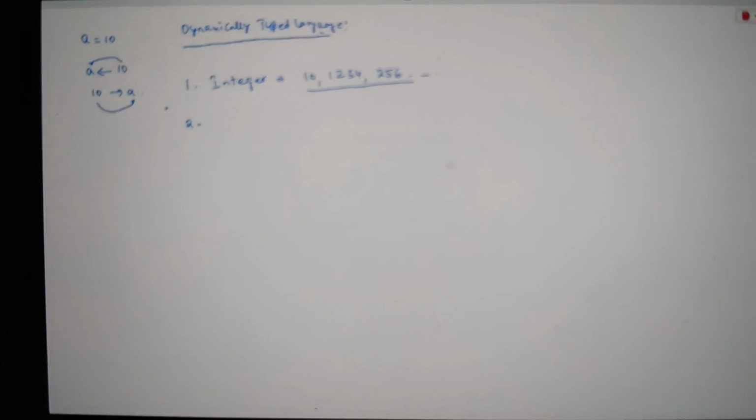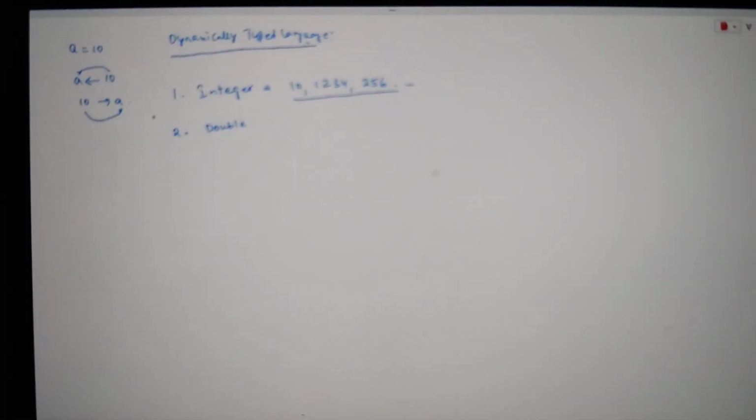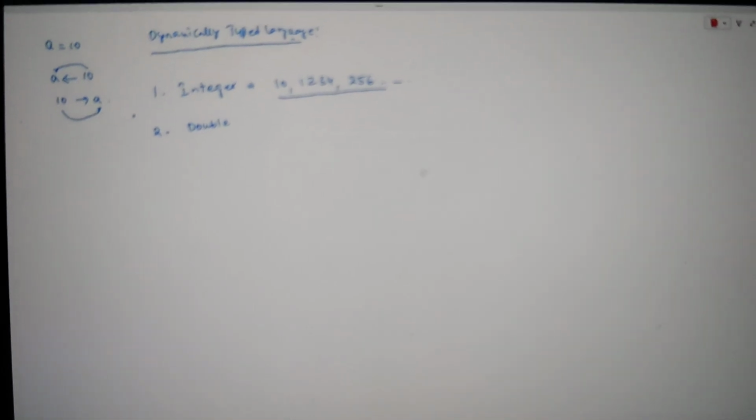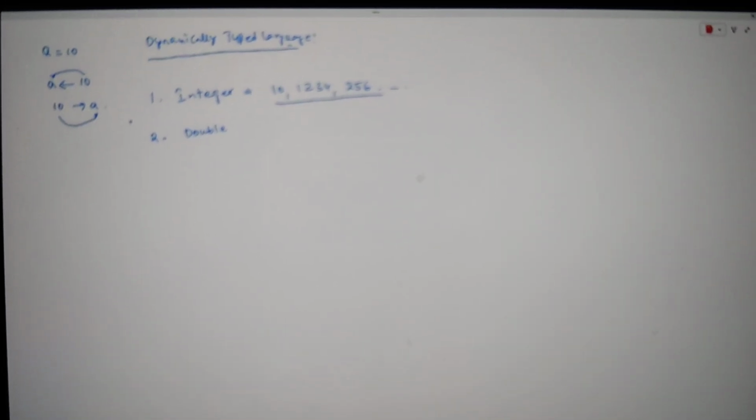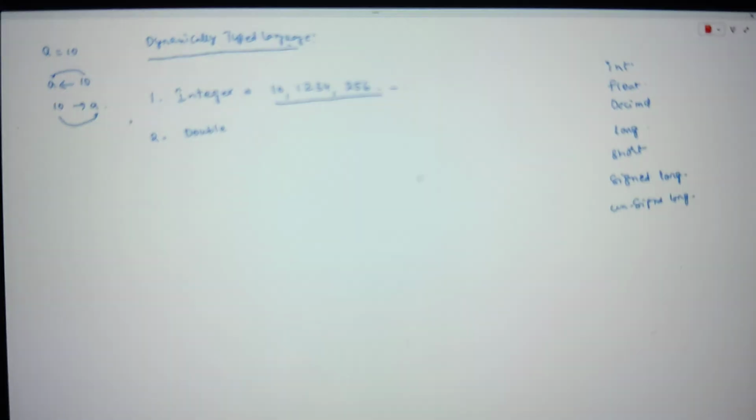The second one is something different from other languages, guys. Generally, when you go to some languages, there is a lot of confusion. Even experts with a lot of experience get confused. Let me tell you. In some languages they call it integer, float, decimal, long, and short. And there are also signed long and unsigned long. They talk about too many types, and that makes a lot of confusion. What is long, what is signed long, what is unsigned long? So instead of having all these things, R is very simplified, guys. They want to simplify everything. That's why they didn't give that many types.